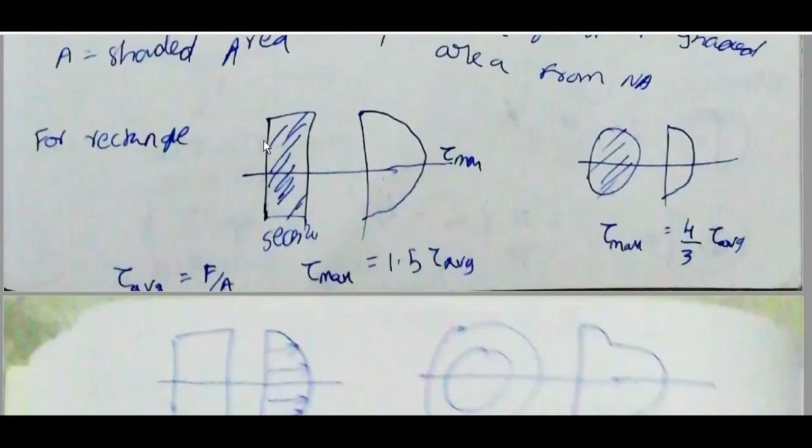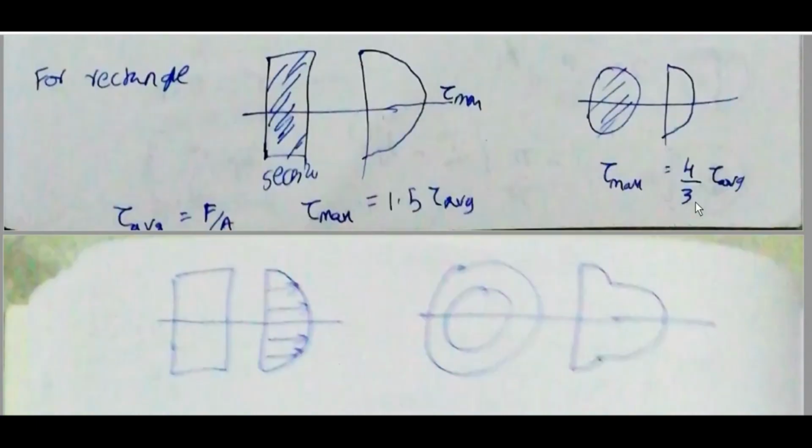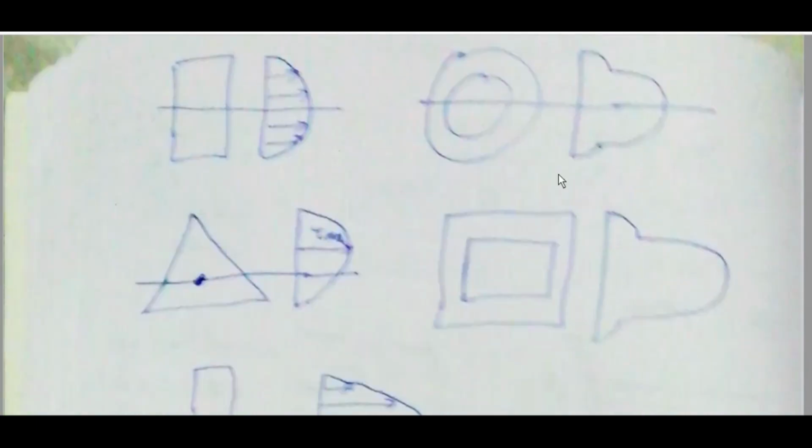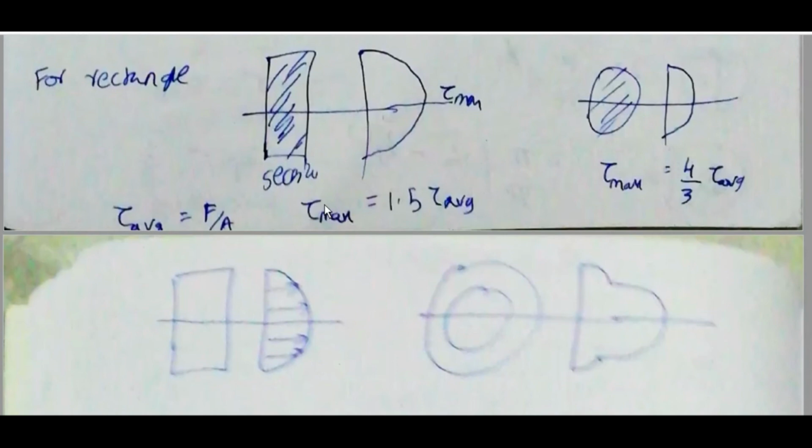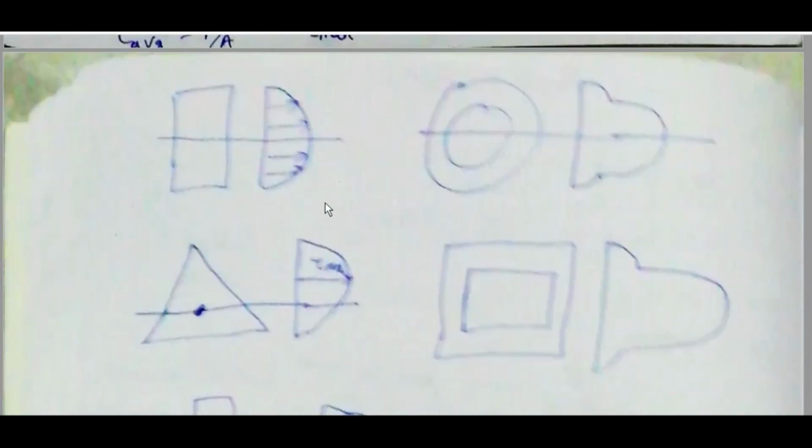For a rectangle, tau average is equal to F by A. Tau max is equal to 1.5 tau average, that is 3 by 2 tau average. For a circle, tau max is 4 by 3 tau average.